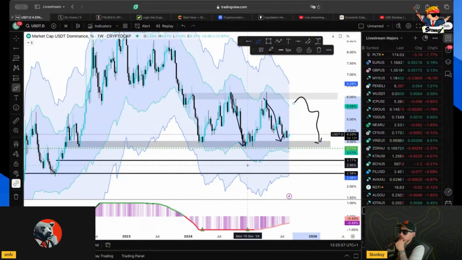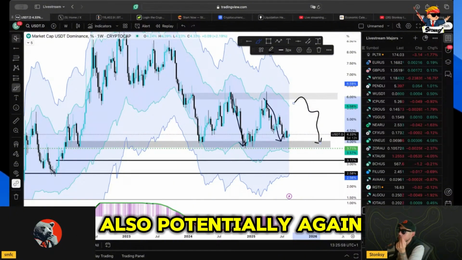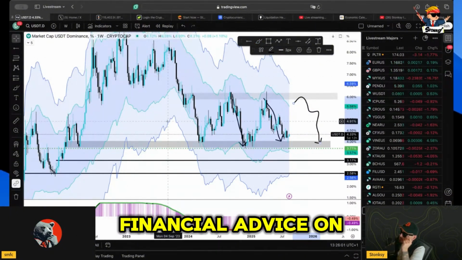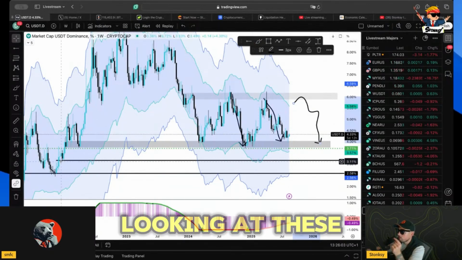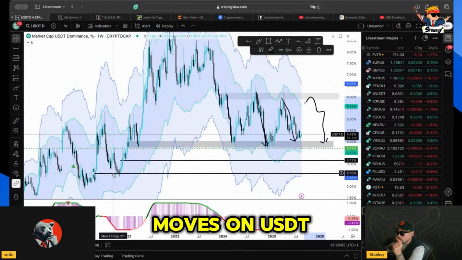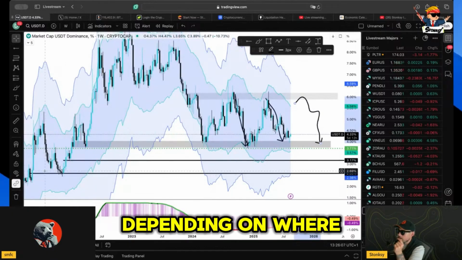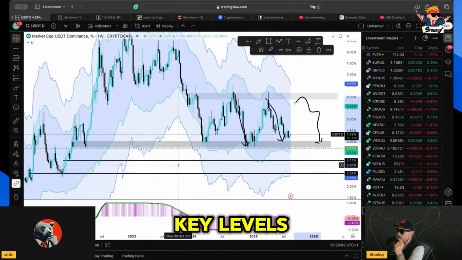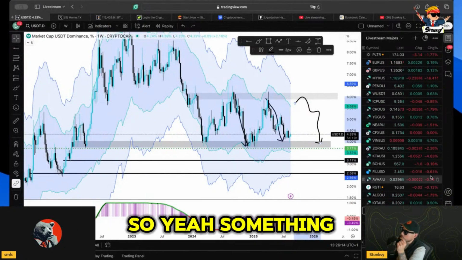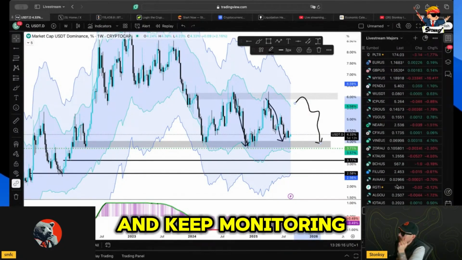which then will probably give you the market top. I think this could also potentially, again, remember, nothing is financial advice on this show, but I think looking at these moves on USDT dominance, depending on where you want to draw your key levels, this could also give you the top in the market potentially. So yeah, it's something that we'll keep a lookout for and keep monitoring.